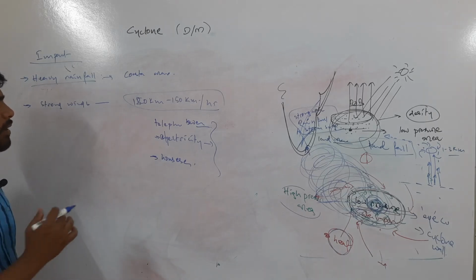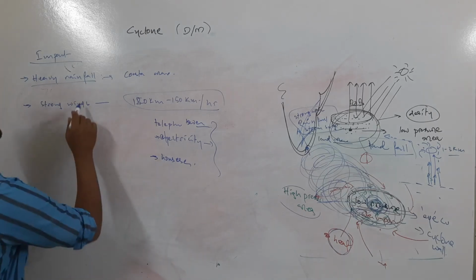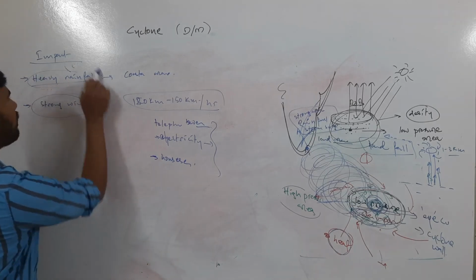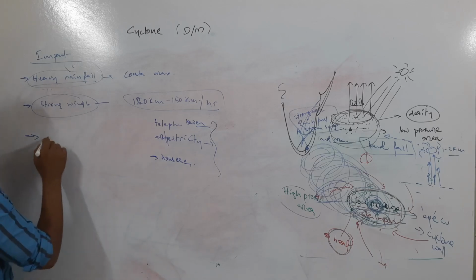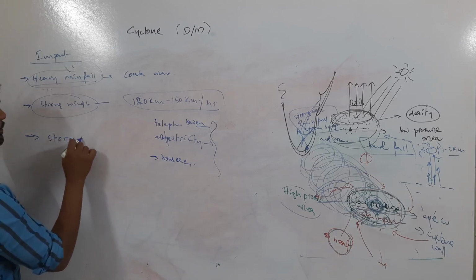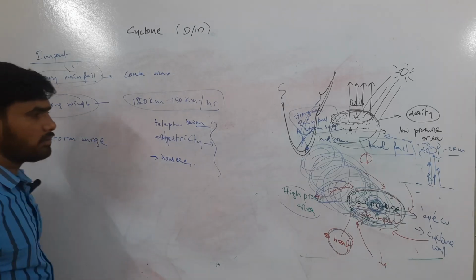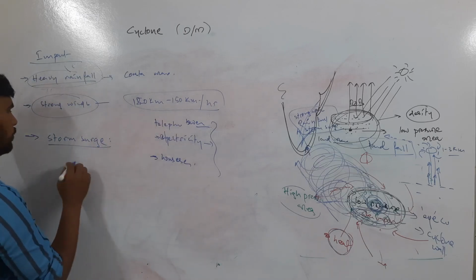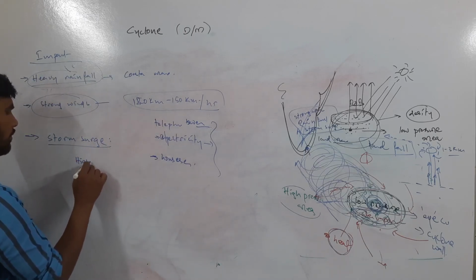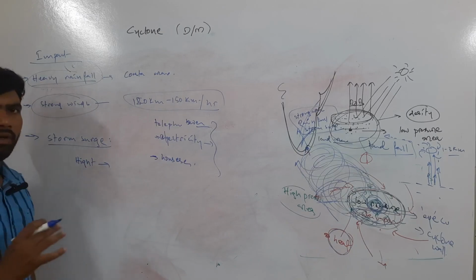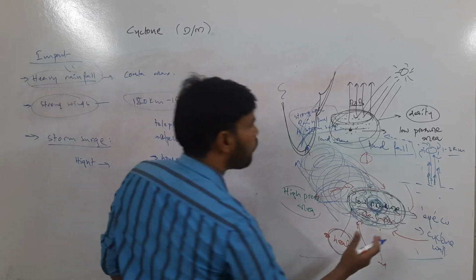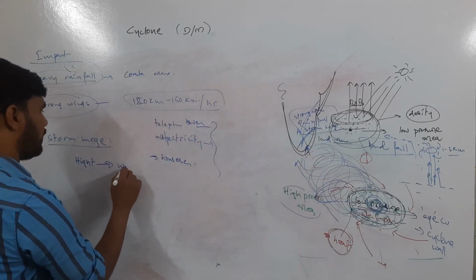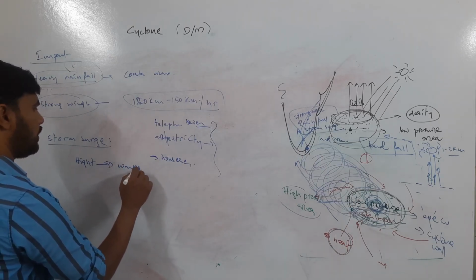Why is it happening? Because of the strong winds that blow as part of the cyclone, then heavy rainfall. Along with that, there is a third phenomenon, that is storm surge. So what will happen as this system moves towards the coast? The height of the water will increase because of the force of the air, and it can be seen in the form of high waves.